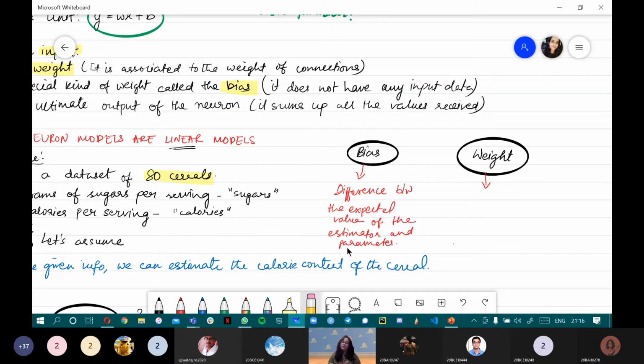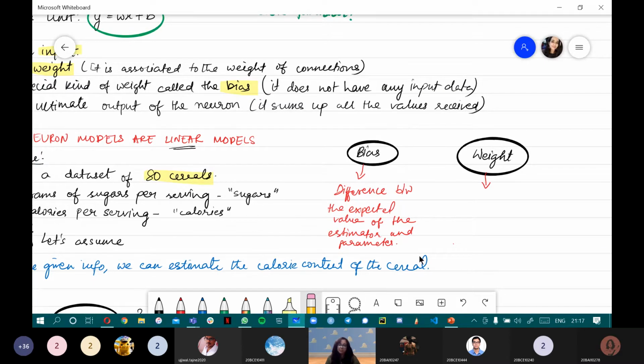Whenever you set out to make any assumption, obviously in your mind there is an expected value and there is a true value. You can try to relate this to doing a physics lab when you are in 9th, 10th or 11th. Whenever we do an experiment, our teachers tell us this is the expected value of the experiment, and then there is a value that you get after all your human errors. For example, if you're doing something related to temperature, the room temperature of that particular day changes the result. So bias is that value. It is the difference between the expected value of the estimator and the parameters. That is what you can think of bias to be.